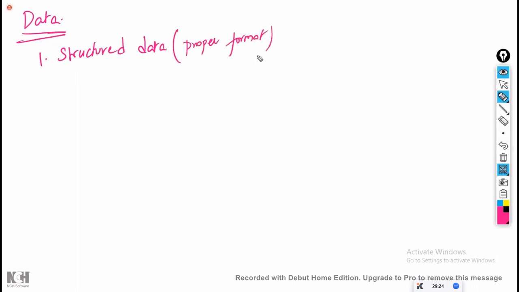In the interview, if they ask you what is meant by structured data, structured data means a data which has a proper format. You should not say, sir, it is in a tabular column. If any data has a proper format, then it is called structured data. Example is an Excel sheet or your tabular data.